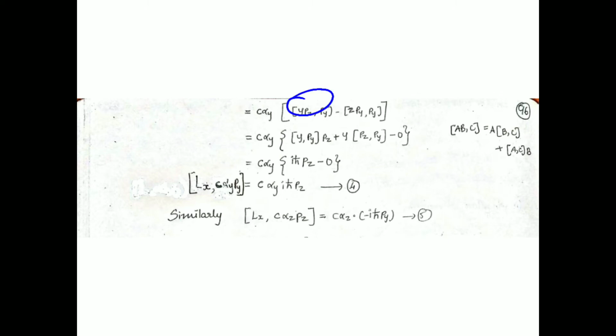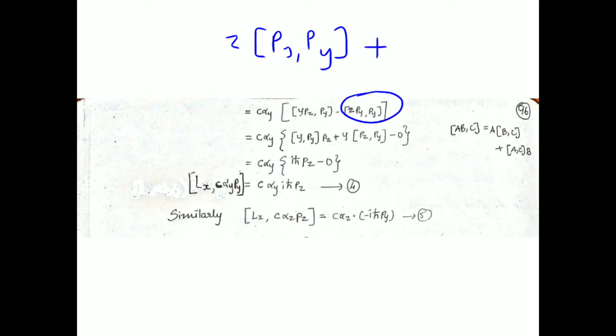By applying this formula we get this term. For y pz with py, keeping pz aside on the right and y on the left, we get y [pz, py]. Next, for z py with py, we get two terms, [z, py] py and z [py, py]. We already know that the commutator of a with a is nothing but 0, so this one would become 0.